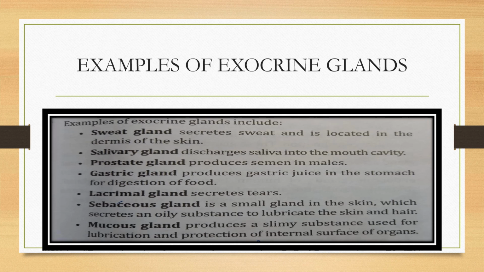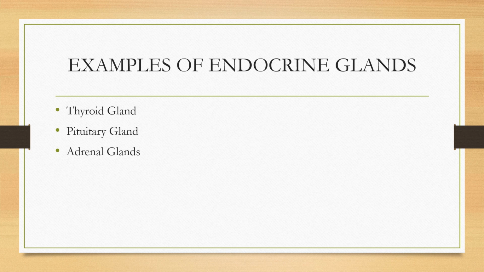Sebaceous gland, that is a small gland in the skin which secretes an oily substance to lubricate the skin and hair. And now the last example of exocrine gland is mucus gland, and it produces a slimy substance used for lubrication and protection of internal surface organs. Now we will take certain examples of endocrine glands. They are thyroid gland, pituitary gland and adrenal gland.